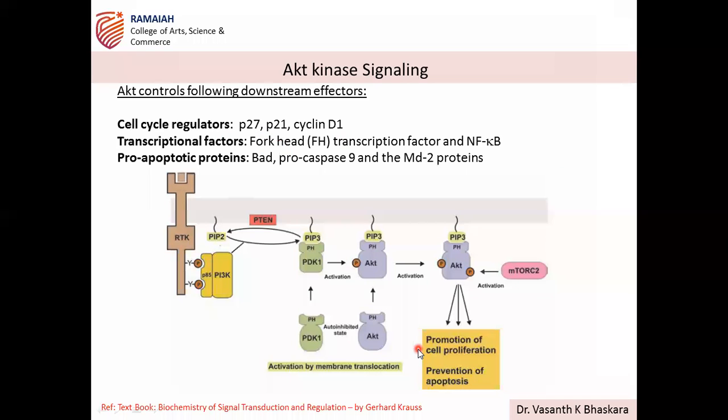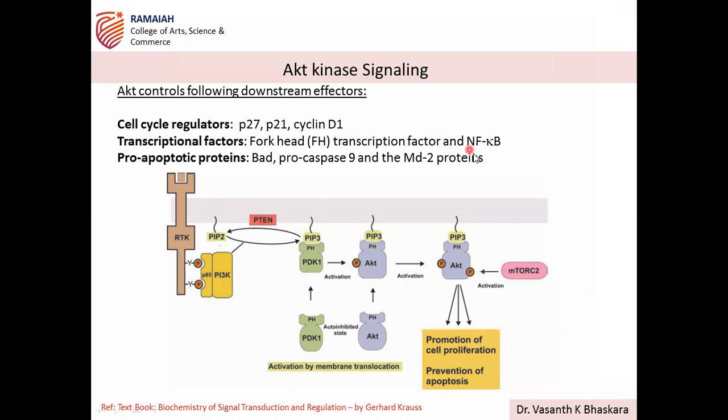Transcription factors, molecular biology, next class we will start. Transcription factors are the ones which induce transcription. They recognize response elements upstream of the transcription start site of particular genes, and this leads to activation of transcription and expression of the proteins which have a role in that particular cellular process.